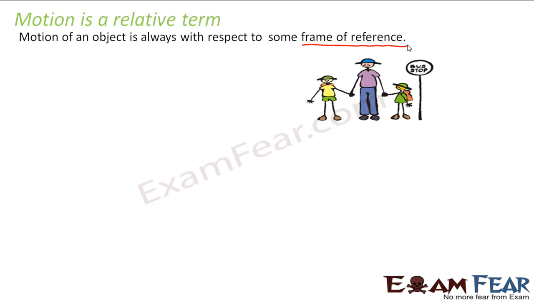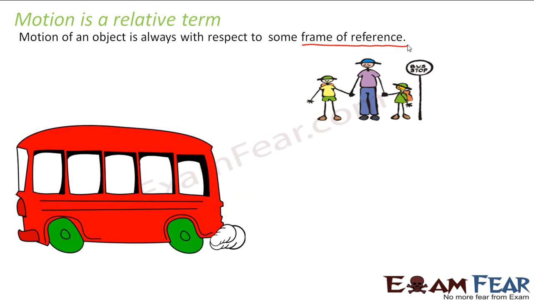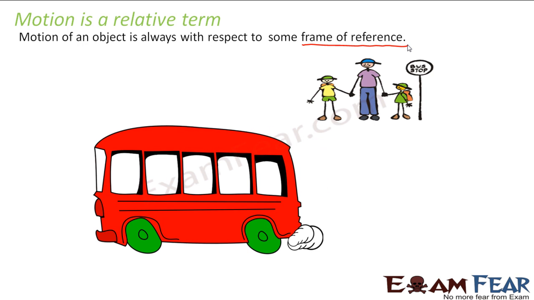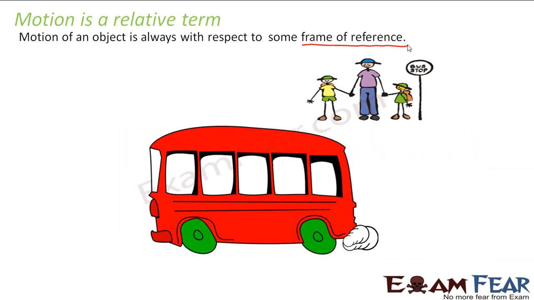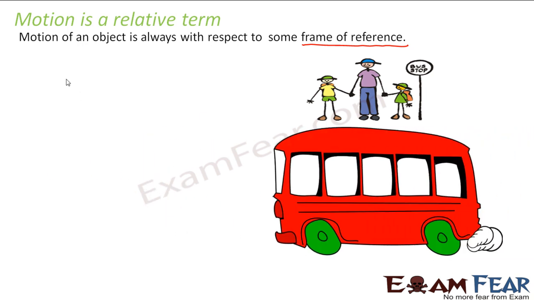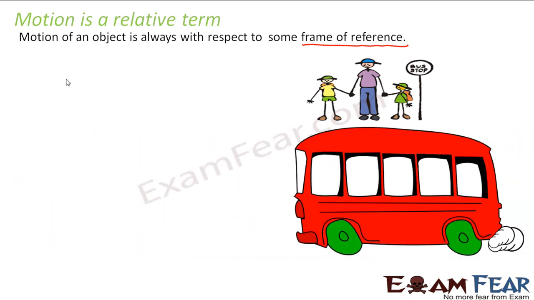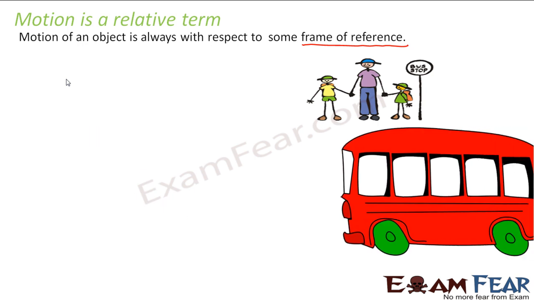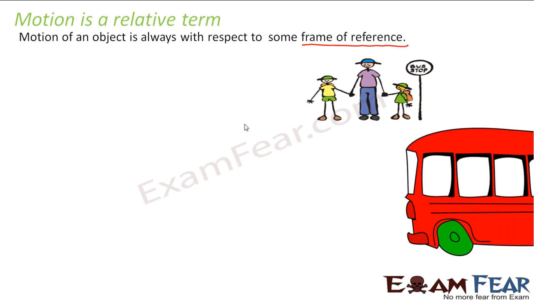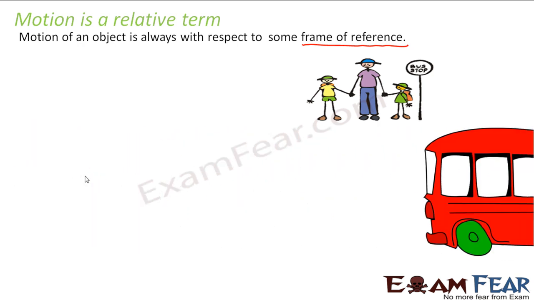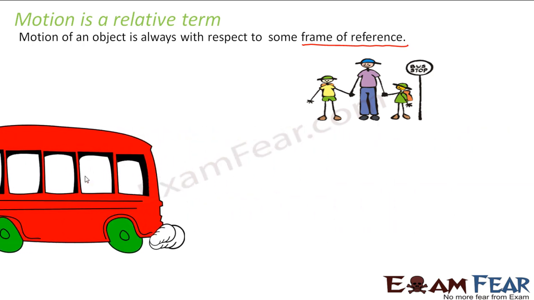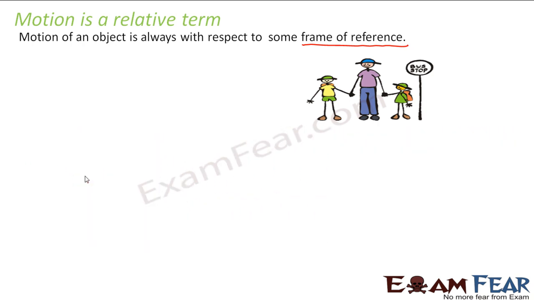Now, let us suppose a bus passes across the road. Is the bus in motion? Yes, of course the bus is in motion, because the position of the bus is changing from this point to this point with time. Now think of it this way. There will be people sitting inside the bus, correct? Let us suppose inside the bus you have two people, say A and B.